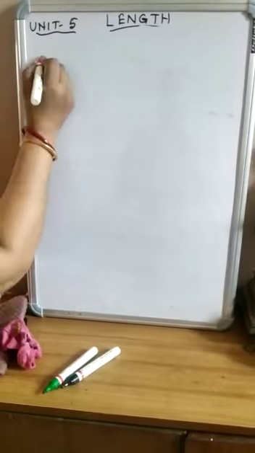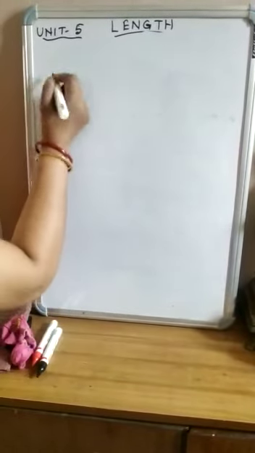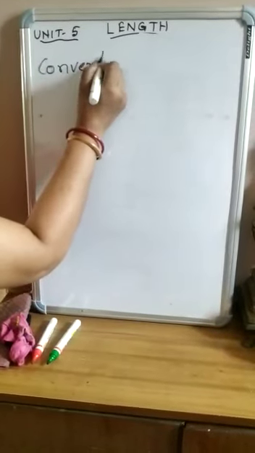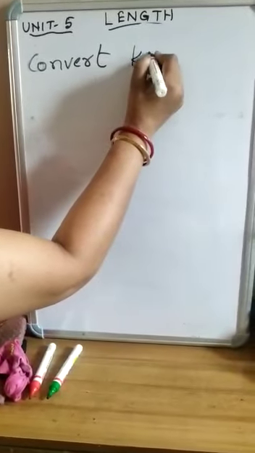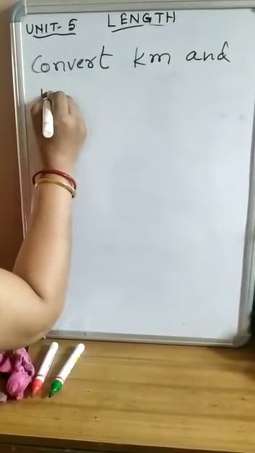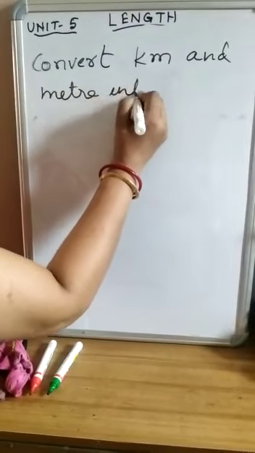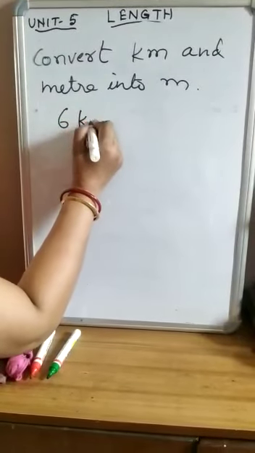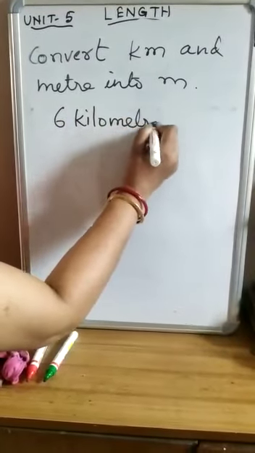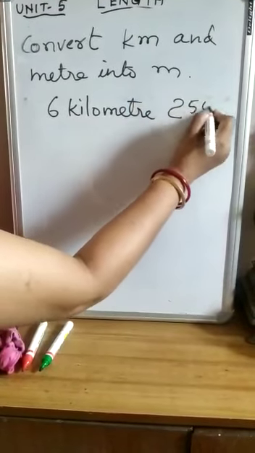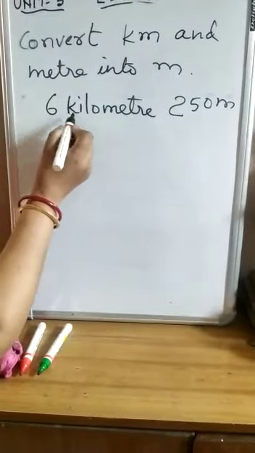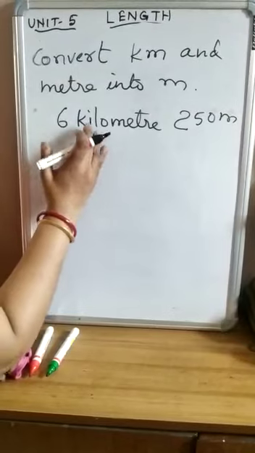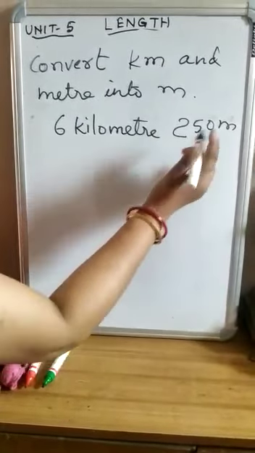Now next, we have to convert kilometer and meter into meter. Okay. So here let's take the example, 6 kilometer and 250 meter. Here we convert this 6 kilometer into meter firstly, and then the conversion of 6 kilometer into meter will be added to the number of meter.